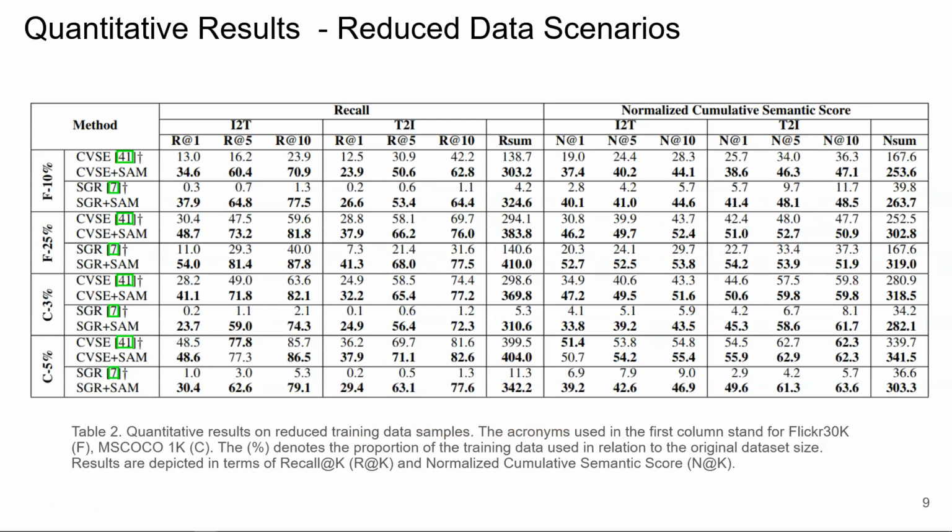In a reduced data scenario, we propose an analysis that uses 10 and 25% of the Flickr30K dataset and 3 and 5% of the MSCOCO dataset. We use these percentages to have comparable training data sizes. We can observe that by employing the semantic adaptive margin, the models converge faster and require less data to achieve a better performance. It outperforms the current state of the art by a factor of 2 to 10 times depending on the scenario and the model.